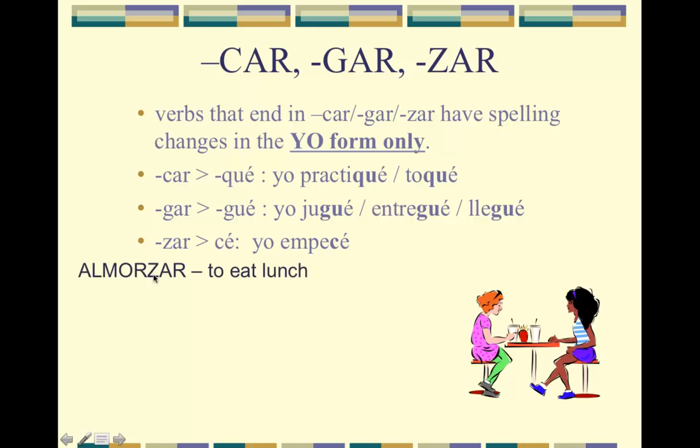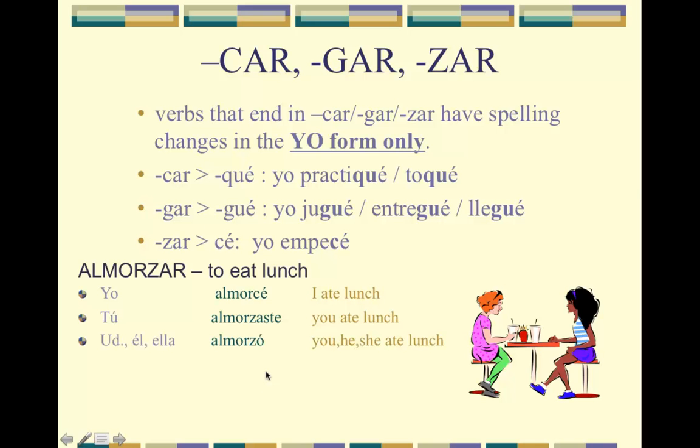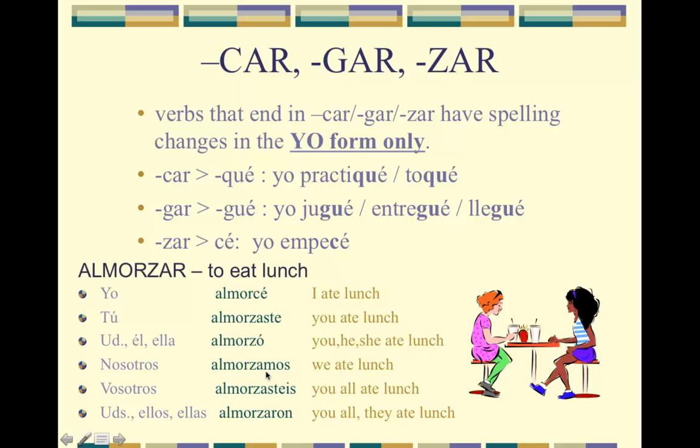So here's an example with almorzar. It's a ZAR, so it's going to change to a C with an é in the yo form. So we have yo almorcé, I ate lunch. You'll notice that it does not stem change. So at this point in capítulo 8, there are no stem changers for the preterite. Tú almorzaste. So it only has that spelling change in the yo form. After the yo form, it goes back to its normal spelling with the Z or the G or the C. Usted, él, ella almorzó. Nosotros almorzamos. Vosotros almorzasteis. Ustedes almorzaron.